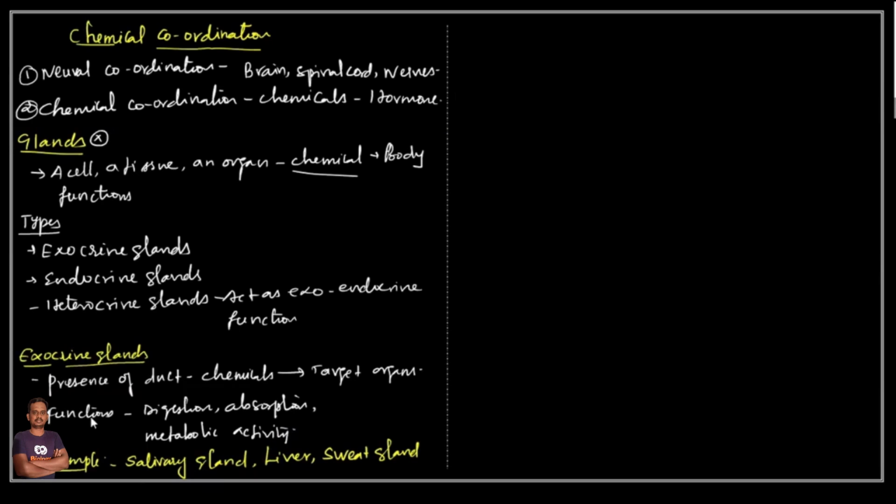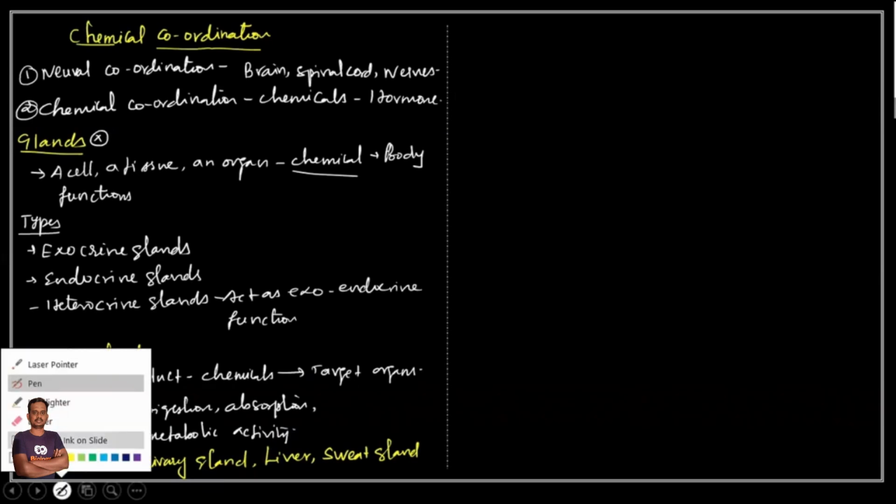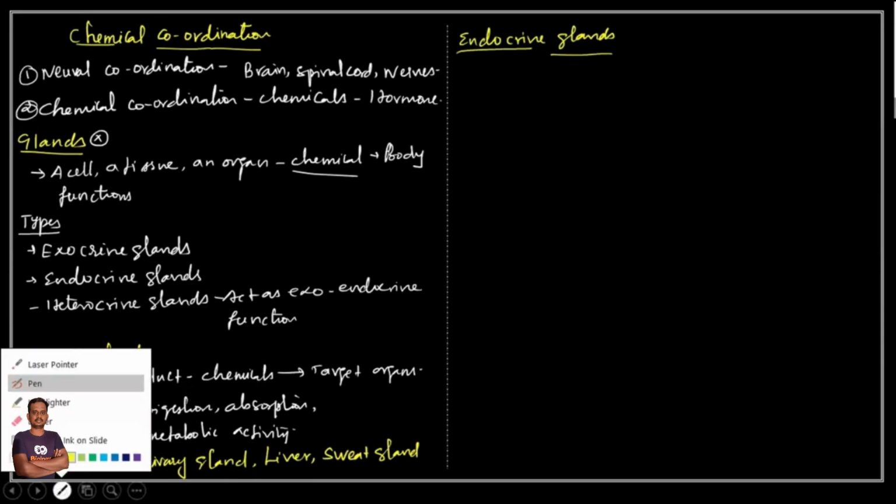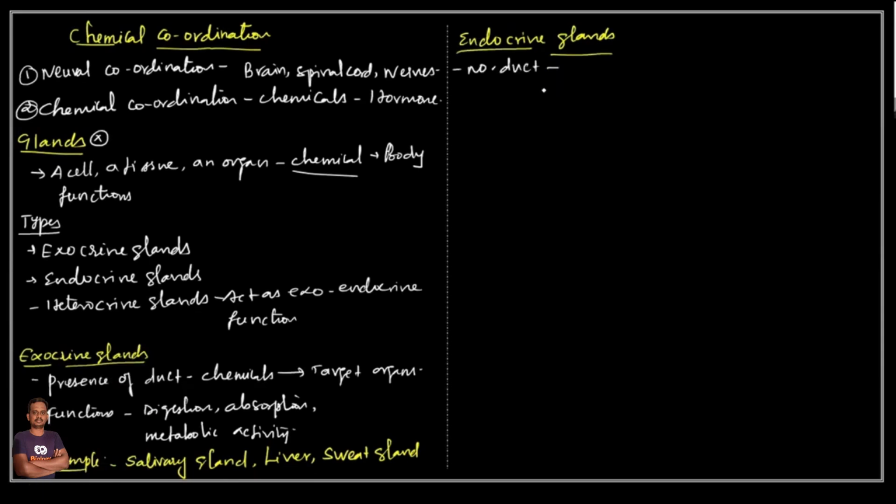Okay, next we move on to the second part of glands. Normally என்ன சொல்லுவோம், endocrine glands. Endocrine glands அப்படின்னு சொன்ன உடனே நமக்கு என்ன ஃபர்ஸ்ட் ஞாபகத்துக்கு வரணும், here there is no duct. So because of the absence of a duct, they secrete their hormones or chemical substances into the blood circulation, into the blood.